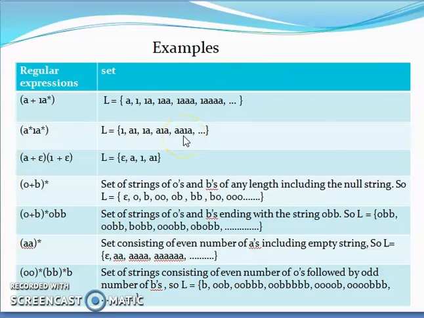But 1 is mandatory because 1 does not have any closure on it. So 1 is the minimum string of this particular regular expression.